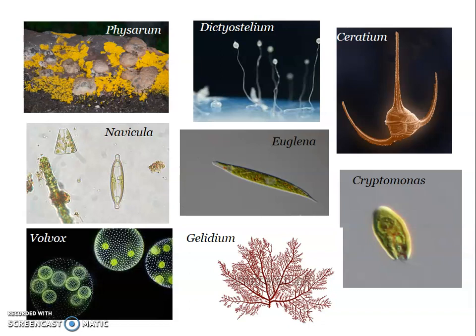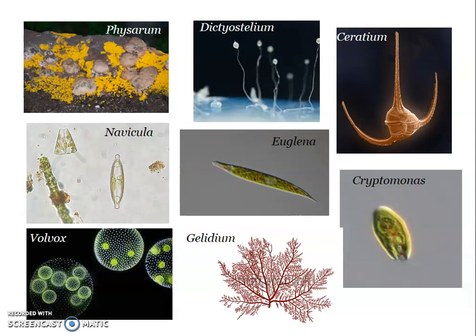The terrestrial forms, when they are found on land, may be found attached to rock surfaces, and such forms are referred to as epilithic. Epi means upon, and lithos means rock. So epilithic. And they may be found upon other plants or tree surfaces, and such groups are known as epiphytic. So there are different kinds of diatoms, which we can see with respect to the habitat in which they are found.